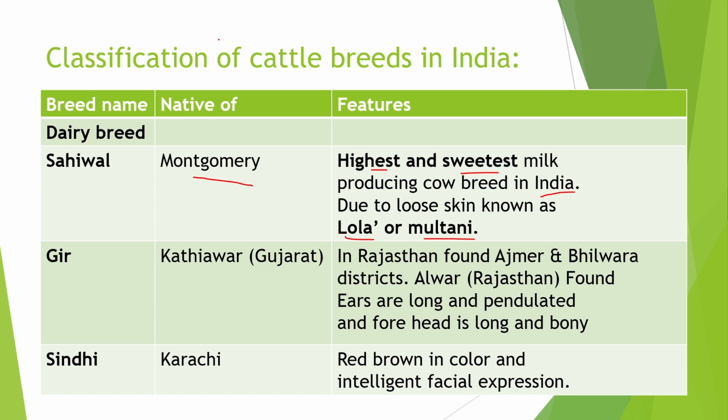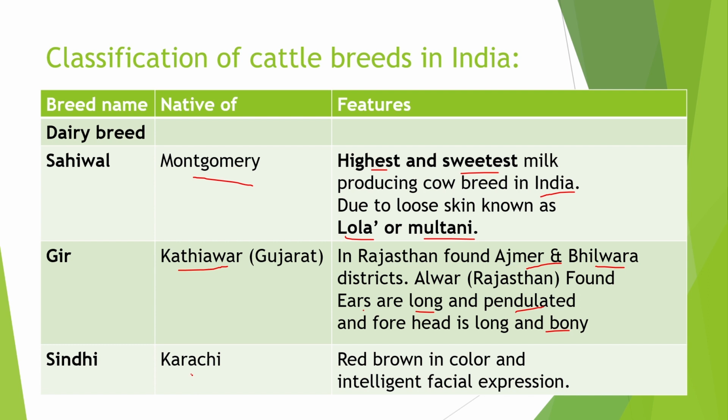Next breed is Gir. It is originated from Kathiawar, Gujarat. It is found in areas of Rajasthan like Ajmer, Bhilwara district. The breed from Alwar, Rajasthan has long and pendulated ears and a long and bony forehead. This Gir has a rounded and domed forehead. The bone of its forehead is protruding and the ears are pendulated. Pendulated means like a pendulum.